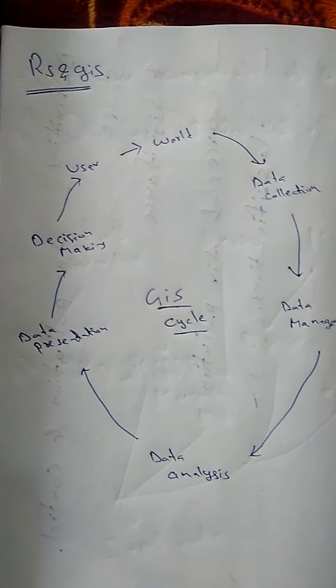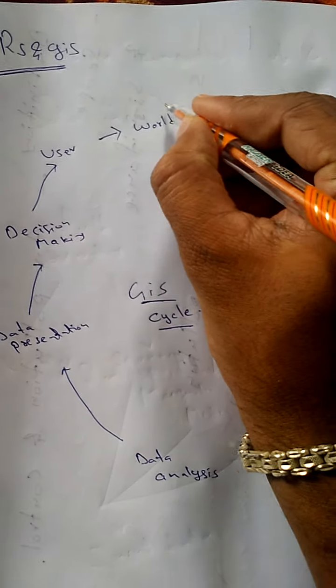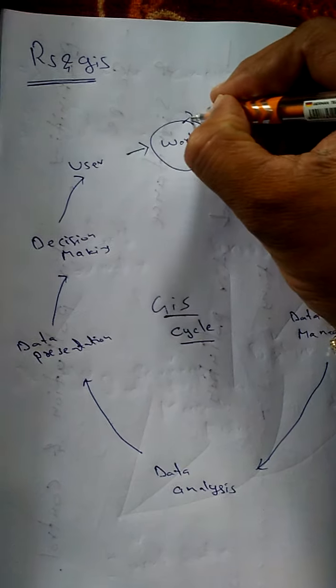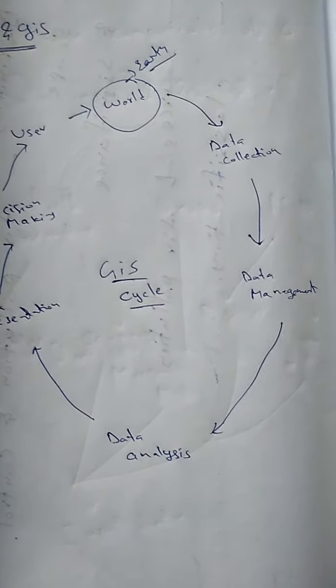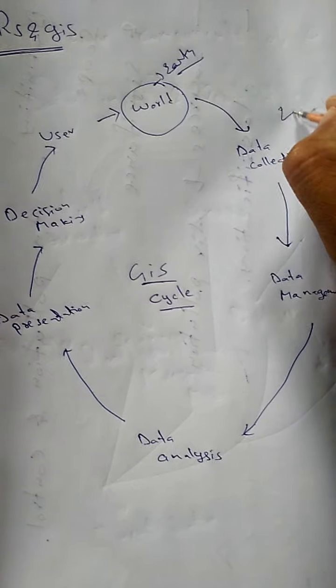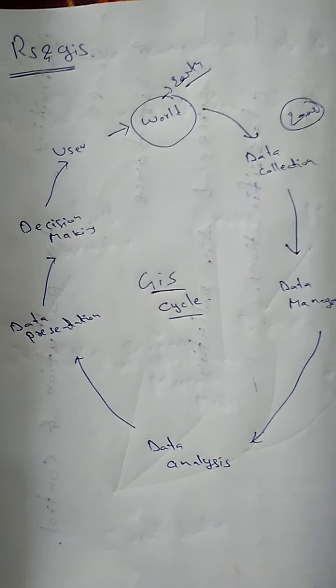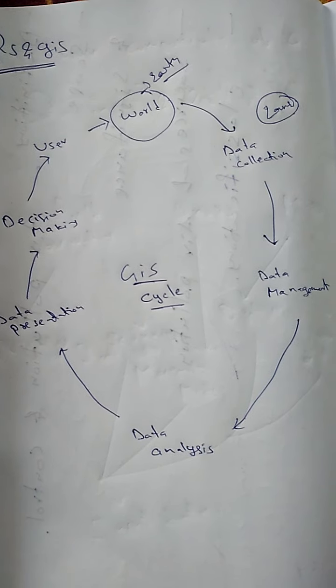For example, it has a simple cycle. Consider the world itself, the earth. From the earth you collect data: data of the land, survey lines, geographical conditions, or atmospheric conditions of the earth.